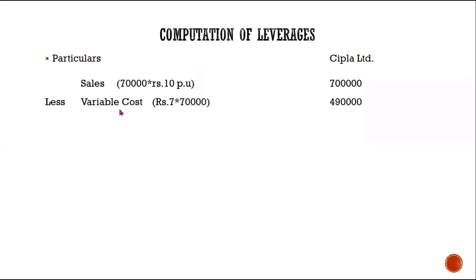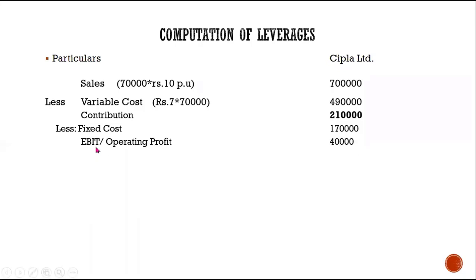Sales minus variable cost is contribution, yes. I hope everybody has calculated at least this much. Now let's go for fixed cost, which is again 1,70,000. Then we get the EBIT, earnings before interest and tax, which we also call operating profit.